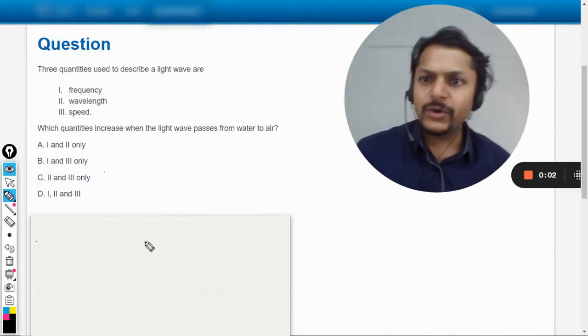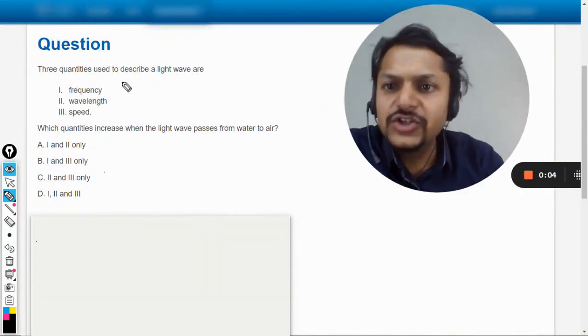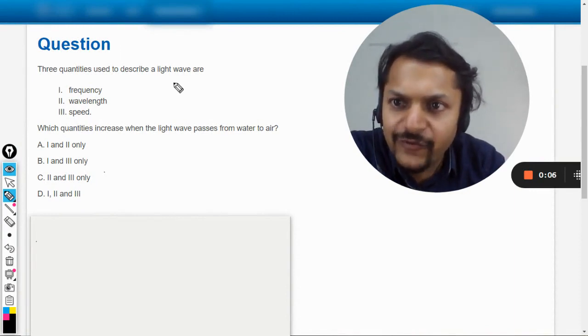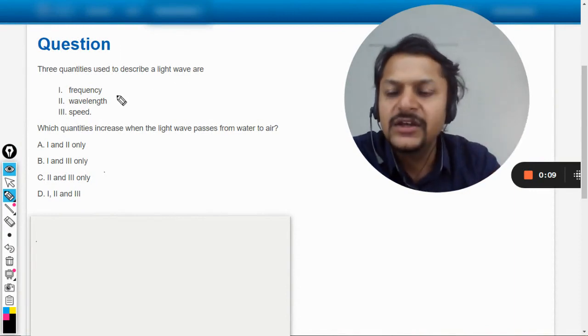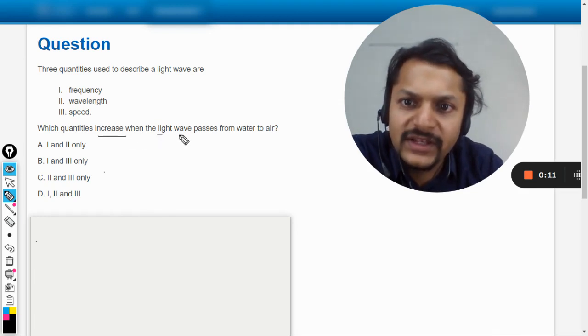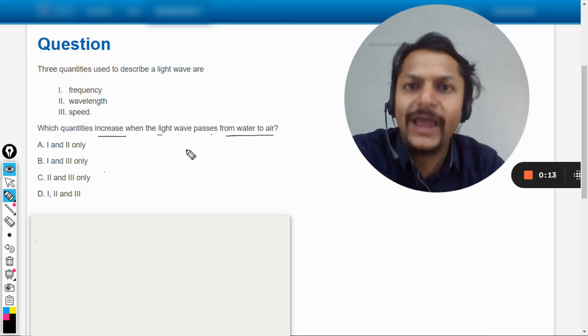Okay, dear students, let us see what is there in this question. Three quantities used to describe the light wave are frequency, wavelength, and speed. Which quantities increase when the light passes from water to air?